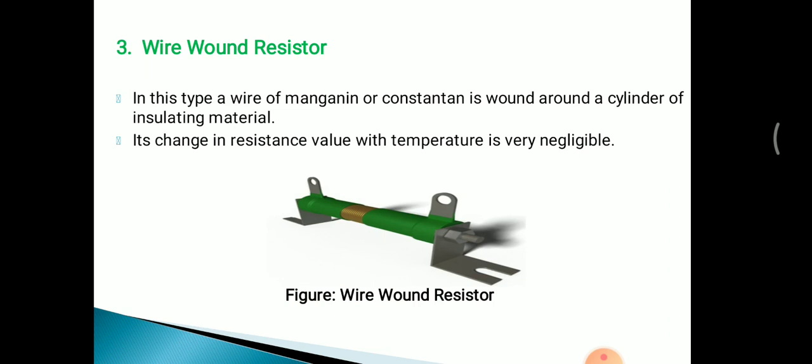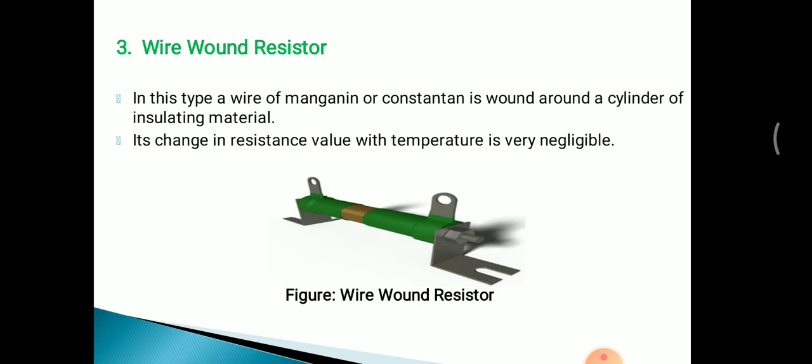Then the third one is the wire wound resistor. In this type, from this figure we can see that a wire of manganin or constantan is wound around a cylinder of insulating material, and this wound wire is covered with insulating material.